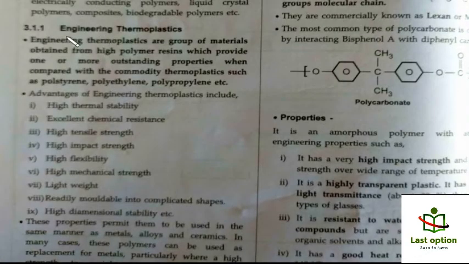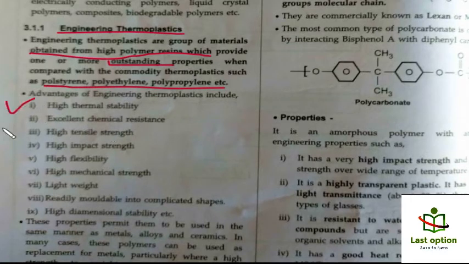Before going towards polycarbonates, first of all, what are engineering thermoplastics? Basically these are obtained from high polymer resins, and these have outstanding properties compared to other polymers. These are the various advantages that engineering thermoplastics have and why they are used.